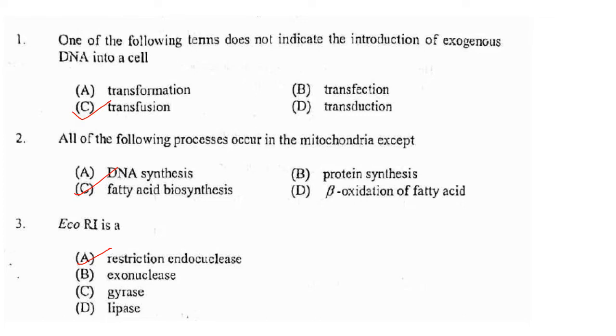Then, all of the following processes occur in the mitochondria except: DNA synthesis, protein synthesis, fatty acid biosynthesis, beta oxidation of fatty acid. DNA synthesis, protein synthesis and beta oxidation of fatty acid take place in mitochondria, but fatty acid biosynthesis takes place in the cytoplasm of the cell. Now EcoR1 is a restriction endonuclease, exonuclease, gyrase, lipase? EcoR1 is a restriction endonuclease.